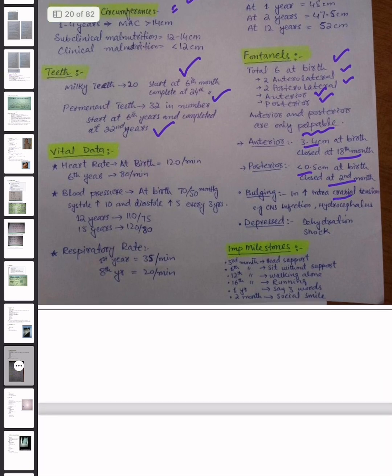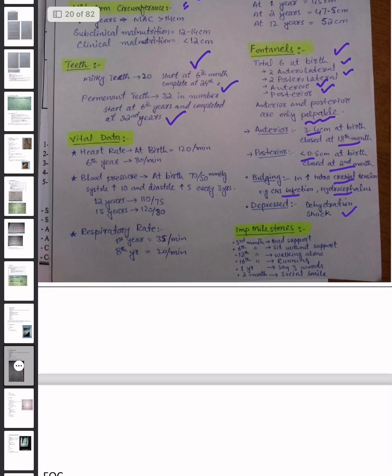Bulging fontanelles will be present in case of increased intracranial tension, CNS infection and hydrocephalus. Depressed fontanelles will be seen in dehydration and shock. These are the important milestones.